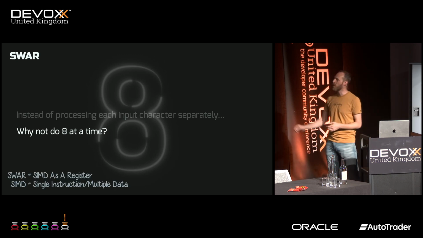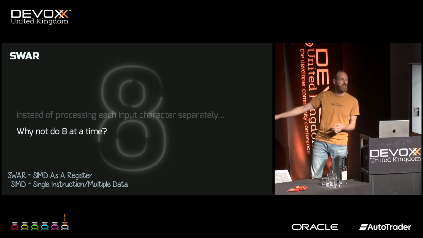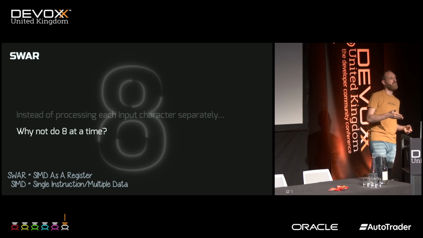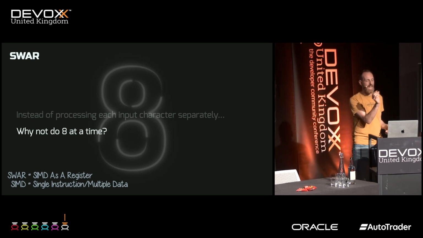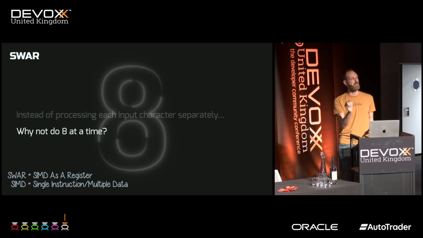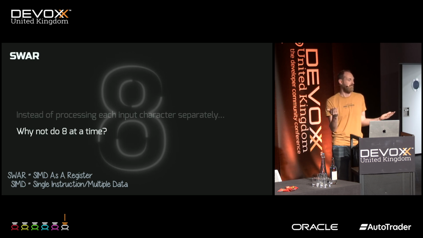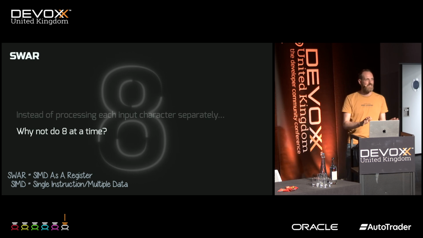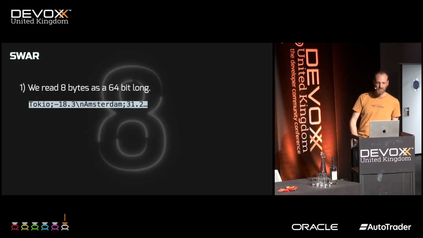SWAR actually stands for SIMD as a register, which still doesn't help you because SIMD, what the heck is that? That's single instruction, multiple data. That's the actual instruction that your CPU is executing. Again, doesn't make sense yet. Let's look at an example.